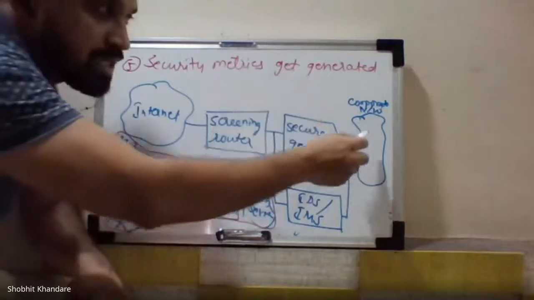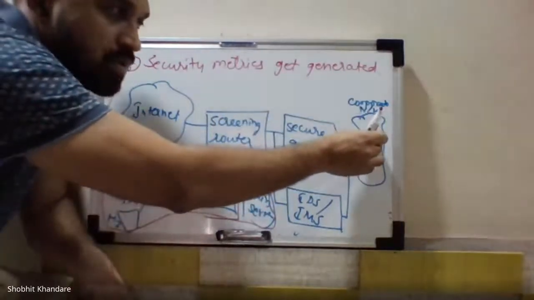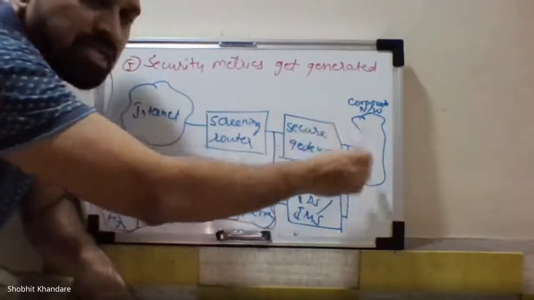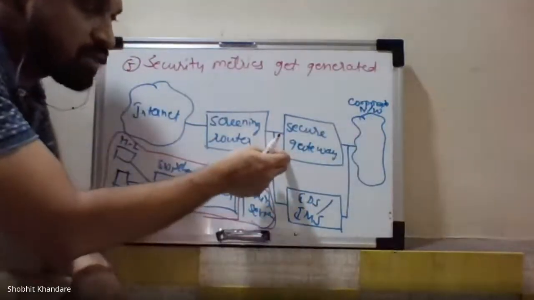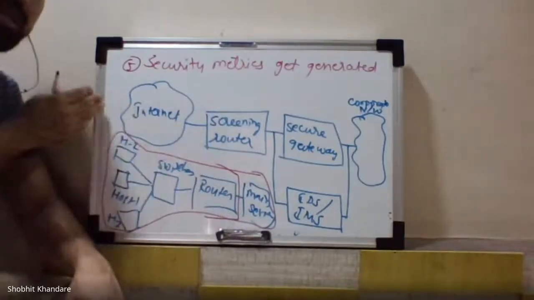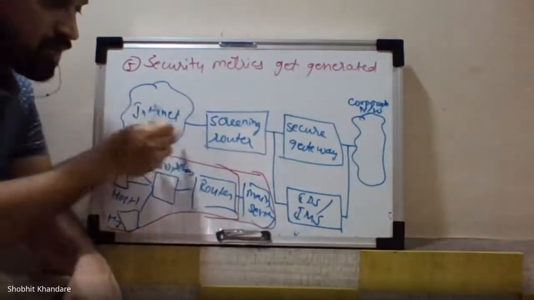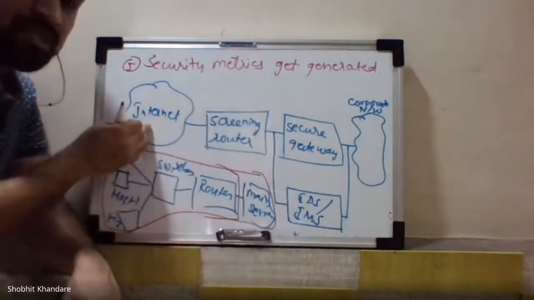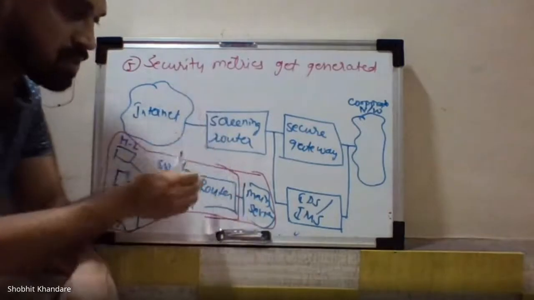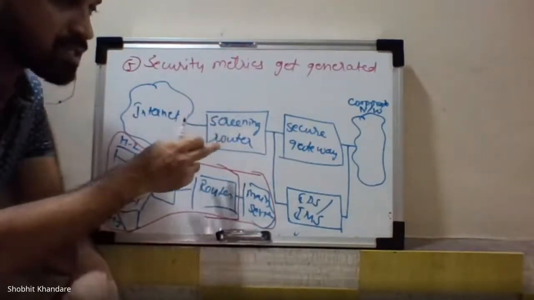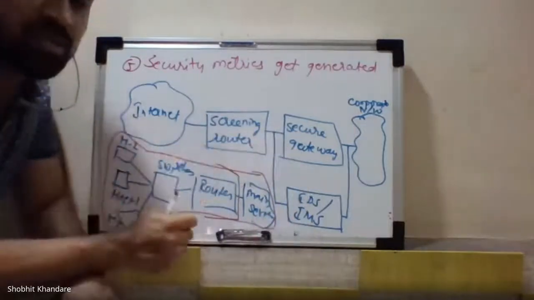Okay, so this corporate network you can assume as our organization network. From that secure gateway, then you have a screening router, and from the screening router you have the internet. The screening router is available in between the secure gateway and the internet, and this screening router is monitoring your data packets, and the secure gateway is also monitoring your data packets.